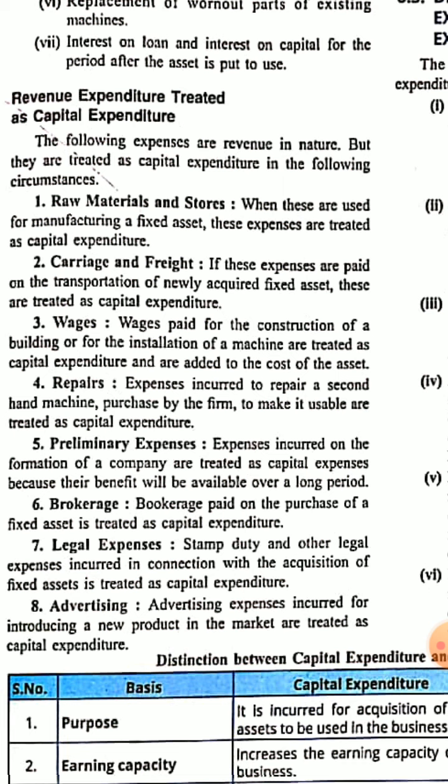Advertising expenses, when incurred in a large amount, and the benefits of those will be available for a long time. Suppose a new product is launched and an advertisement campaign is launched for that product. Now that product will be in the market for 5 years. So the advertisement expenditure benefit will be available for the time till the product is in the market. So on the basis of the product life, we can treat it as a capital expenditure.